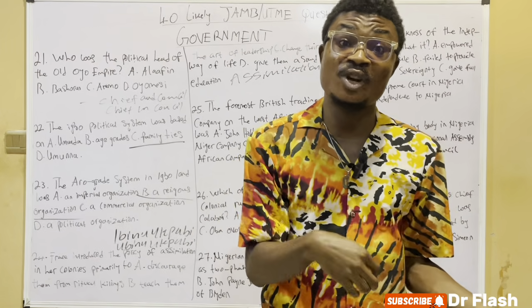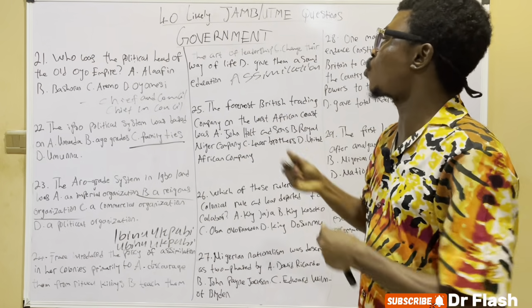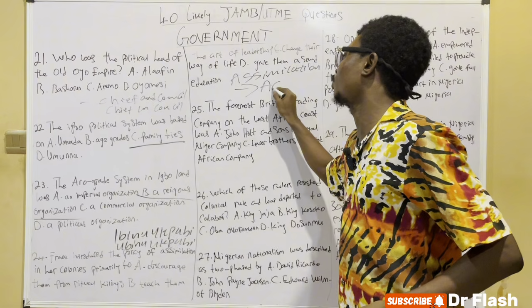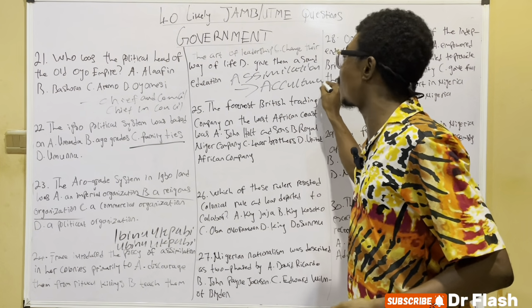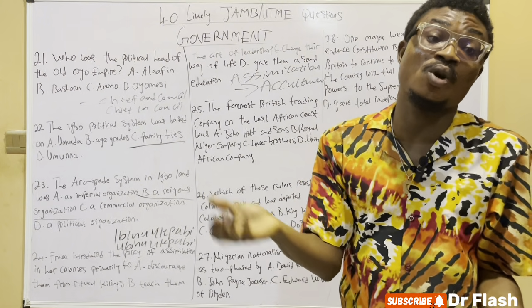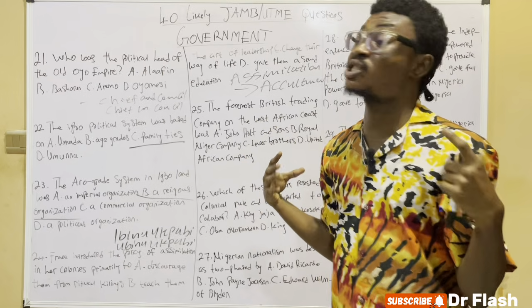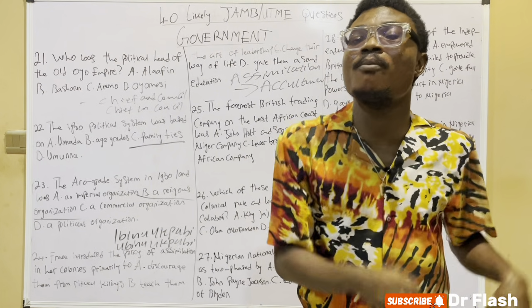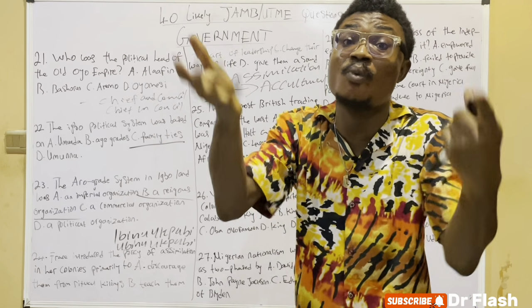This French policy of assimilation is similar to what we call acculturation, which is an act of cultural alienation. Because we saw that the French people tended to isolate the African belief by introducing the European way of life to them.